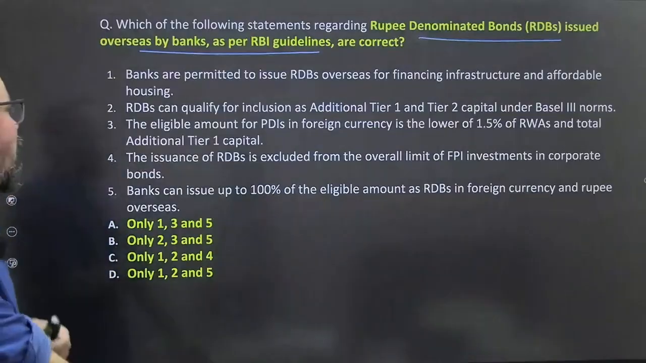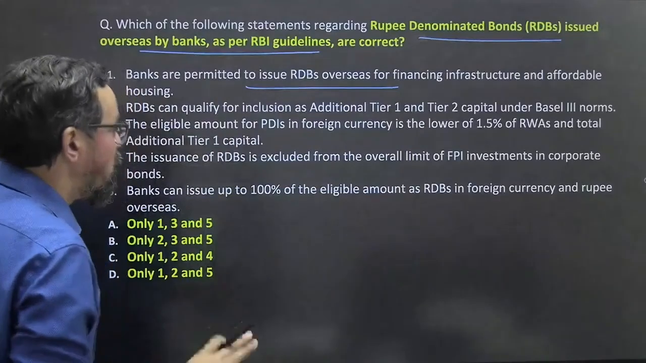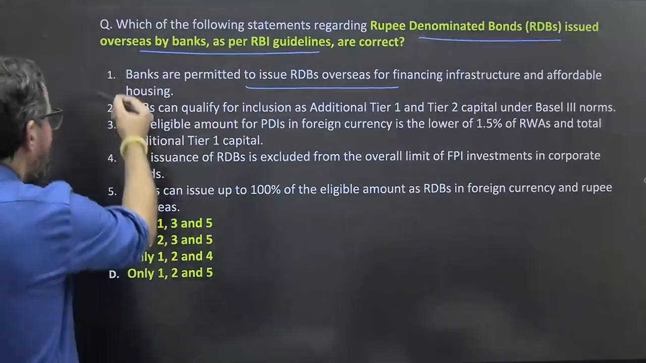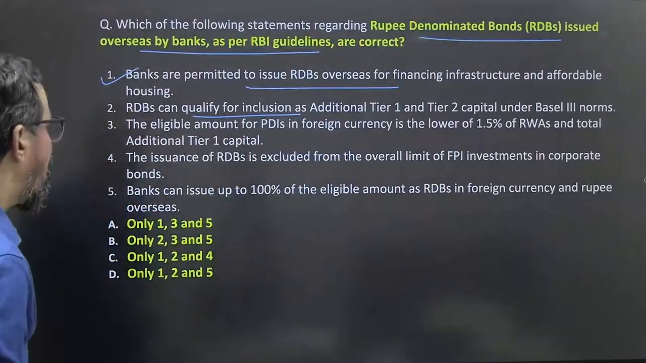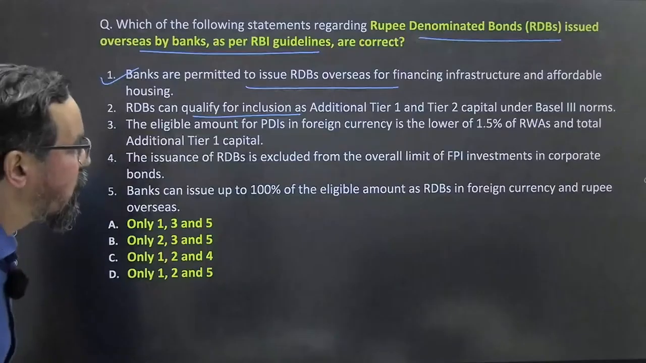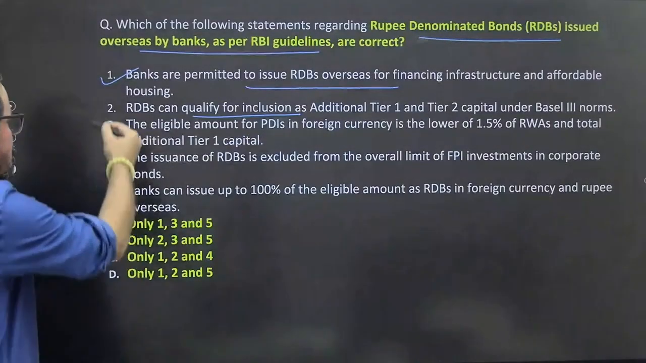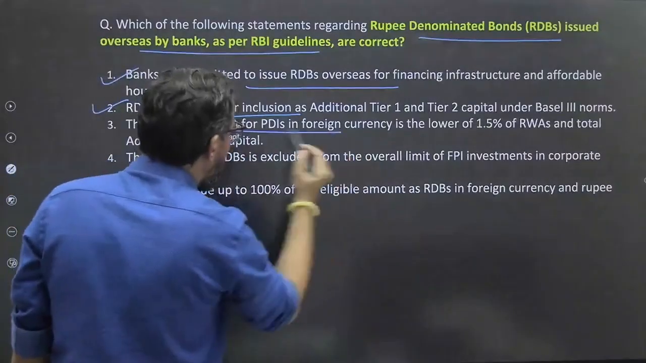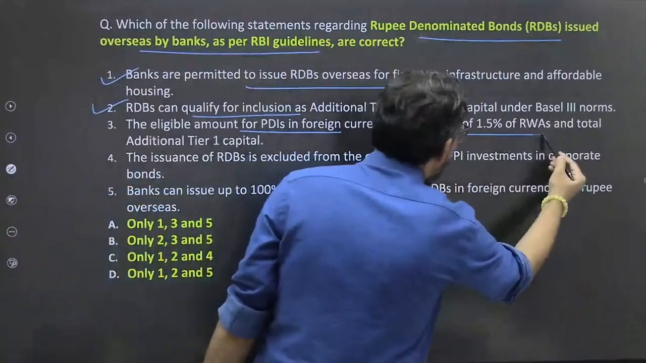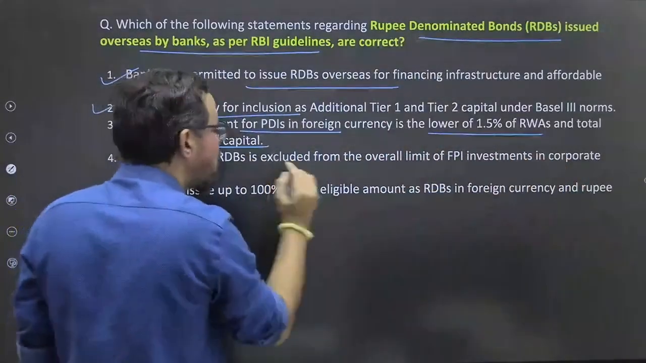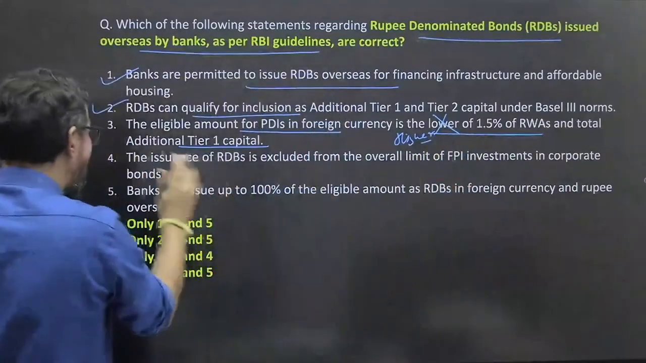Banks are permitted to issue rupee denominated bonds for financing infrastructure and affordable housing. Rupee denominated bonds can qualify for inclusion as additional tier 1 and tier 2 capital under Basel 3 norms, which is also allowed. 100% true. The eligible amount for PDIs in foreign currency is the lower of 1.5% of risk weighted assets or... it should be the higher of tier 1 capital, not lower. This is wrong.